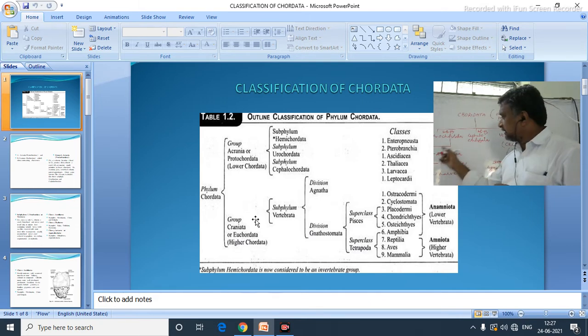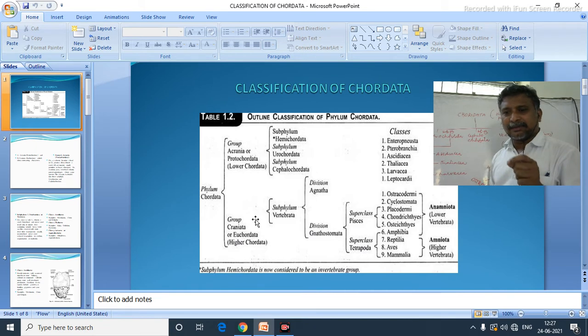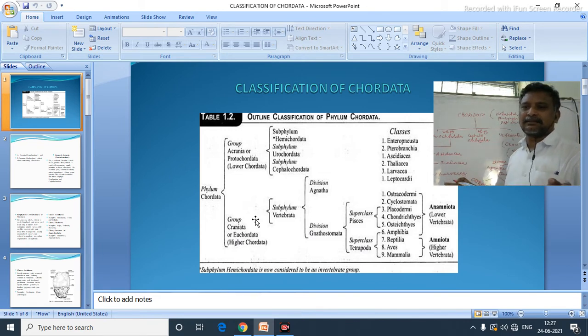In the case of Urochordata, retrogressive metamorphosis will happen. So whatever tail is present in their body will be lost. That may be present in their larval condition. When they become adult, they lose their tail. Once they lose their tail, automatically the notochord present in their tail is also lost. Hence, the notochord may not be there permanently in the case of Urochordata. Already in Vertebrata, there is no notochord, it is completely absent, replaced by the vertebral column.